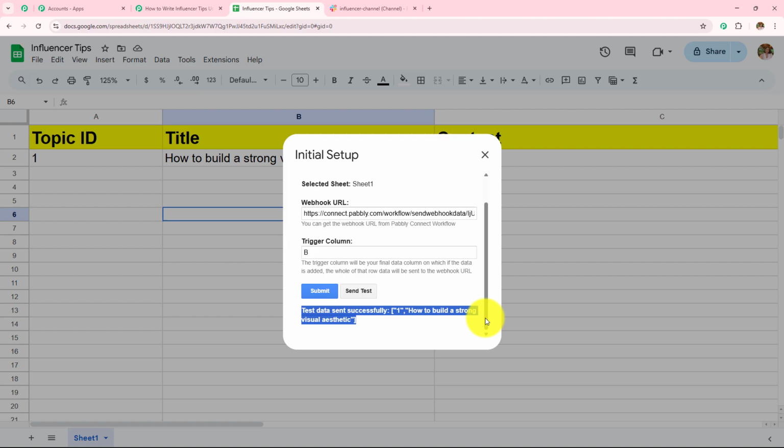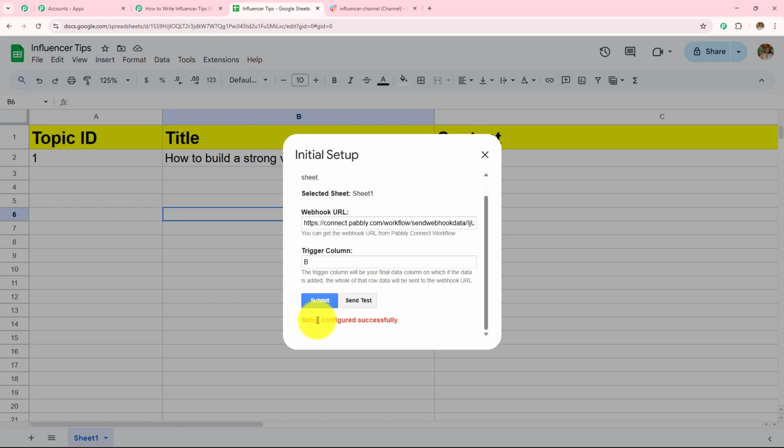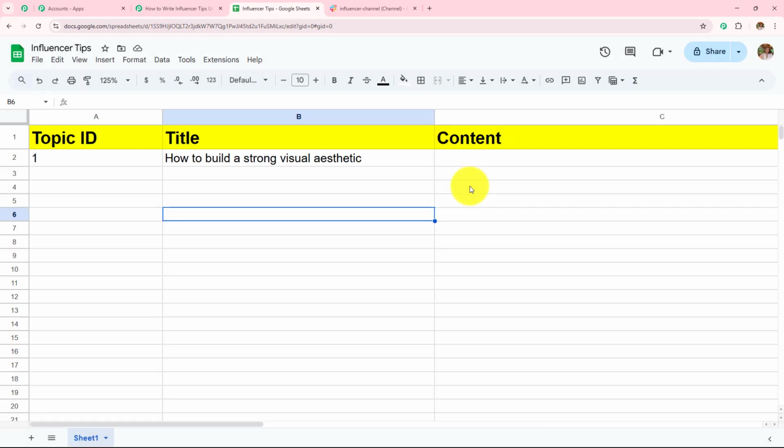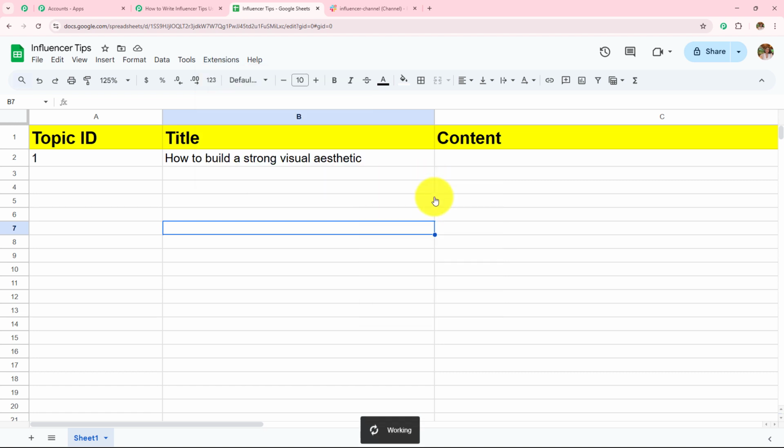Here you can see the data has been sent, and now to make this setup configuration, I am going to click on Submit. So here, setup configured successfully. I have successfully added the webhook URL which I was provided in my Pabbly Connect workflow here in this Google Sheets spreadsheet, and now I have to follow one more important step. I have to go to Extensions, go to Pabbly Connect Webhooks, and then click on Send on event. This step will make sure whatever data we add in future is sent to Pabbly Connect.